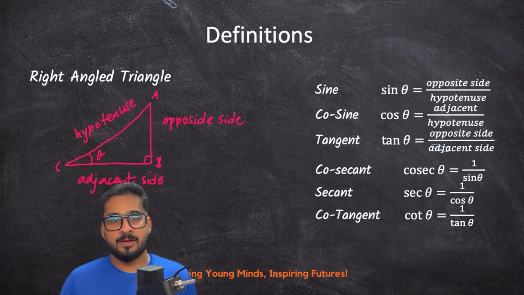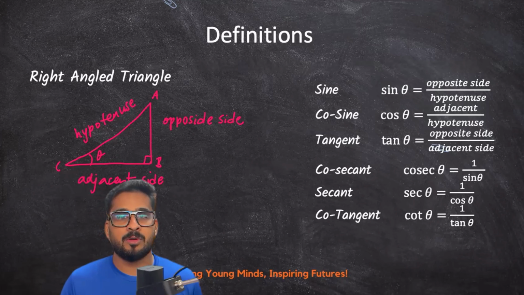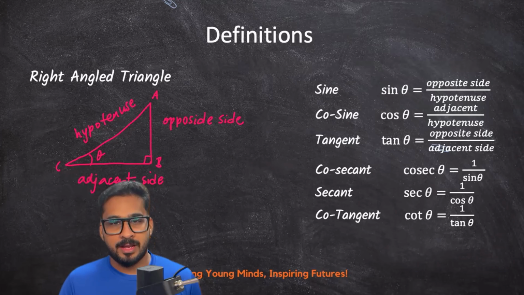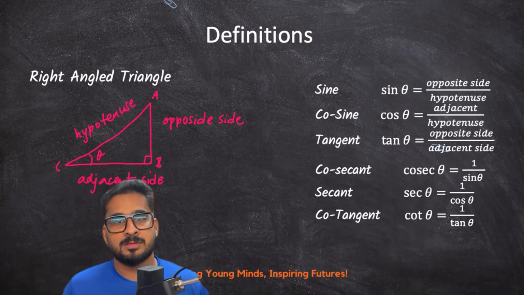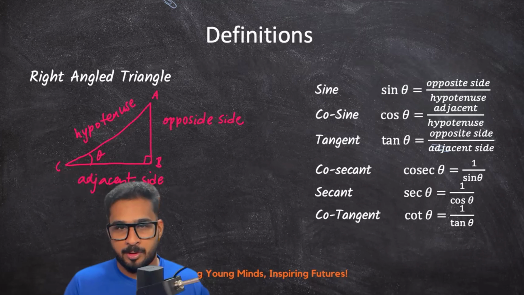Now let us see the basic definitions of trigonometry. We need to take the right angle triangle. The ratios of the right angle triangle are always constant irrespective of the length of the sides of the triangle. Theta is a Greek letter like alpha and beta; usually we denote angles by using theta in mathematics. So sine theta means the opposite side divided by the hypotenuse. Cos theta, that is cosine theta or complementary sine, is defined as adjacent side by hypotenuse. Tan theta or tangent theta is defined as opposite side by adjacent side. We can also define tan theta as sin theta divided by cos theta.